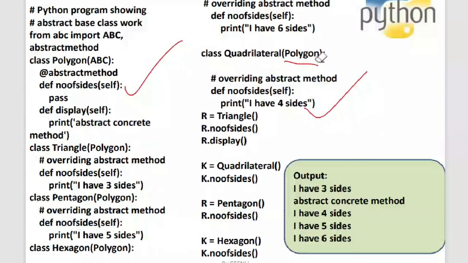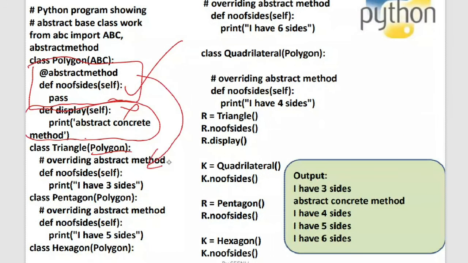Whenever you are making this abstract class the superclass of your class, you definitely have to implement the abstract method. Leave this display aside. Display is a concrete method, so whether you implement it or not, it doesn't matter; you can directly access a concrete method. But the abstract method needs to be implemented in the subclass. This is for sure. There must definitely be an implementation.